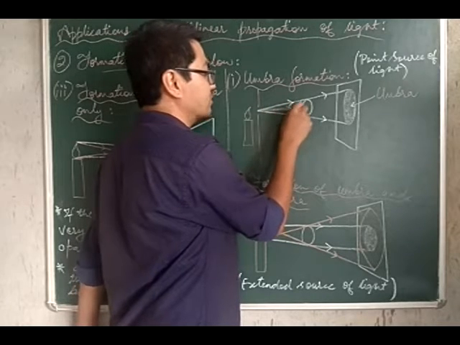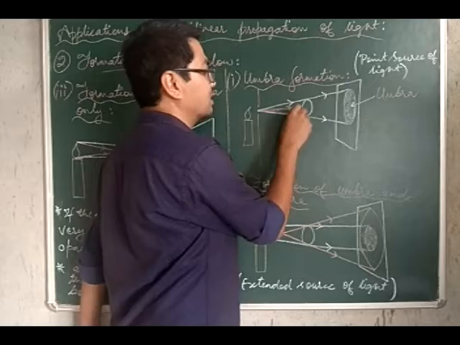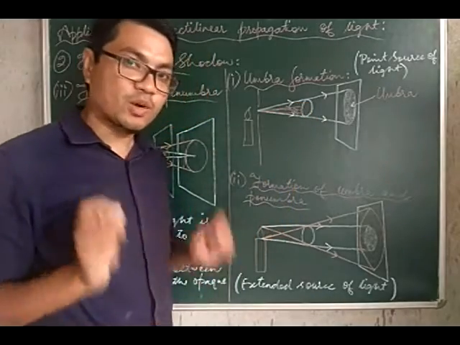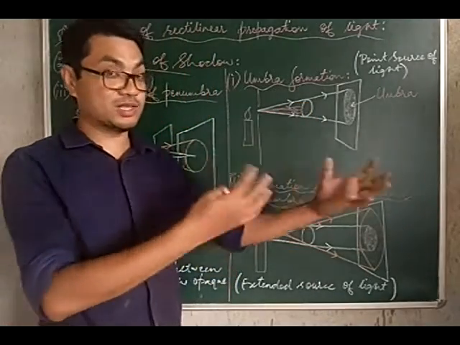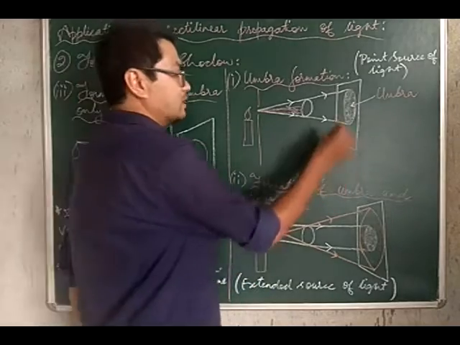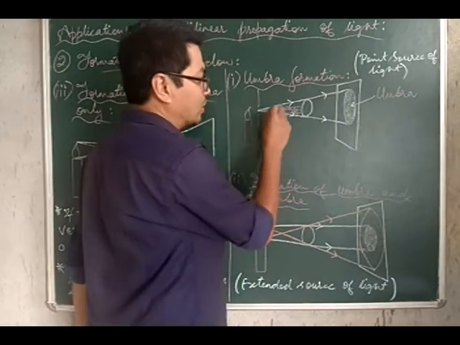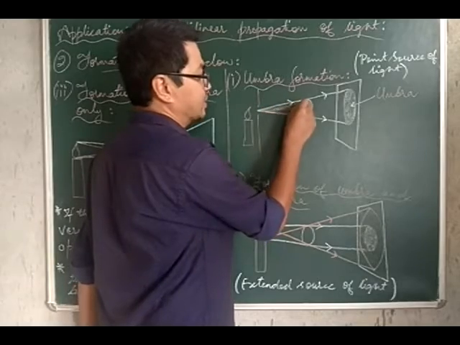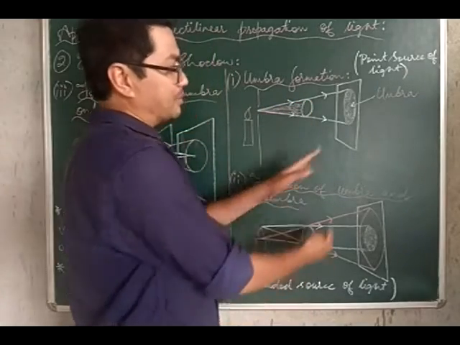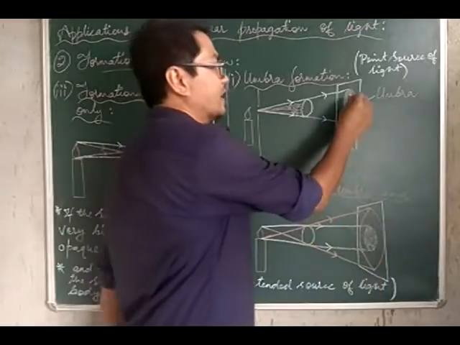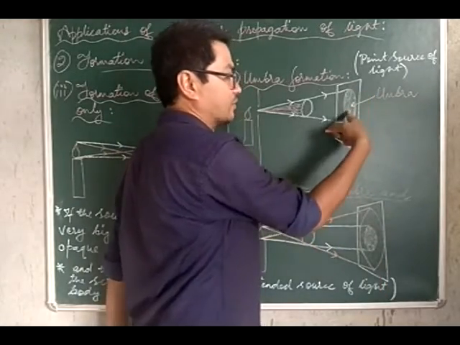But all of these rays of light are blocked by our opaque body, because an opaque body does not allow light to pass through it. All rays of light in between these two extreme rays are blocked by the opaque body, such that on the screen you get a dark patch of this size.